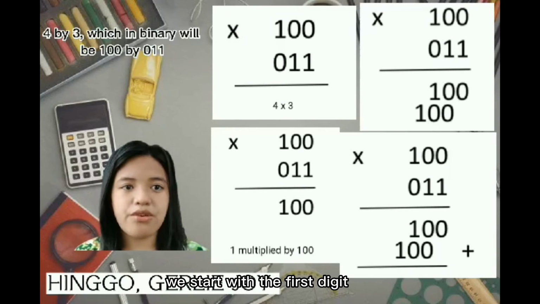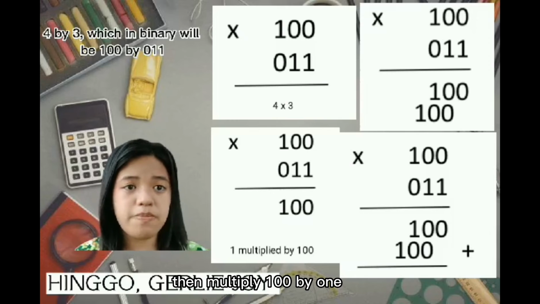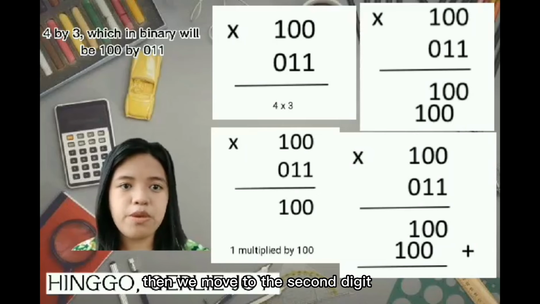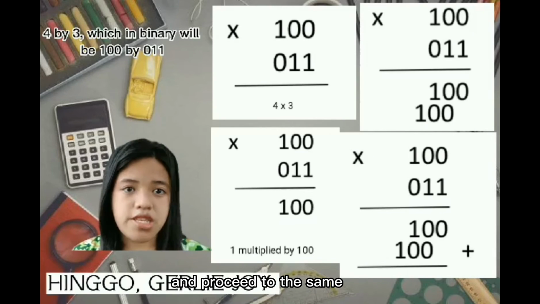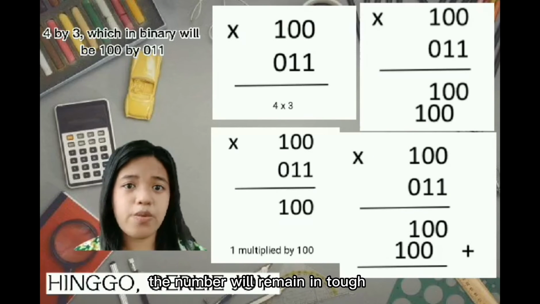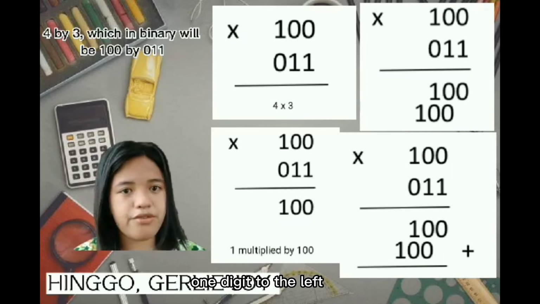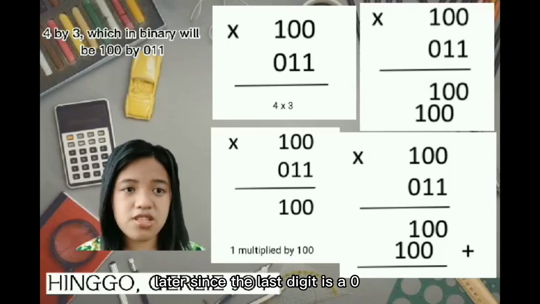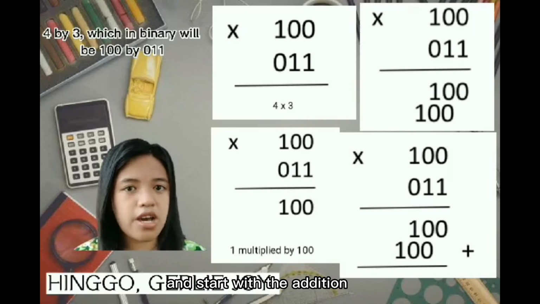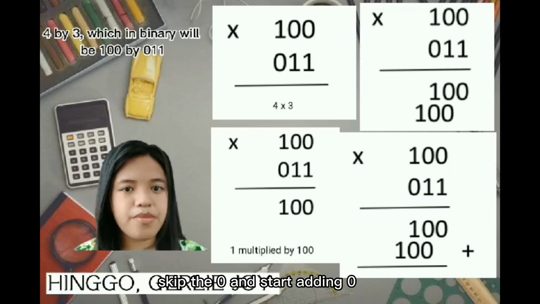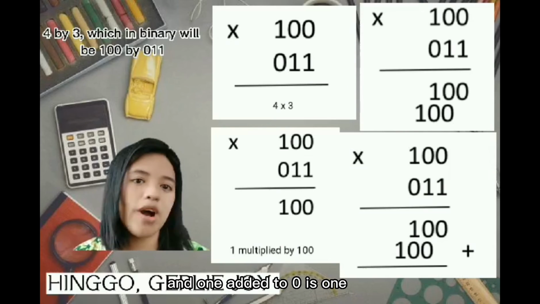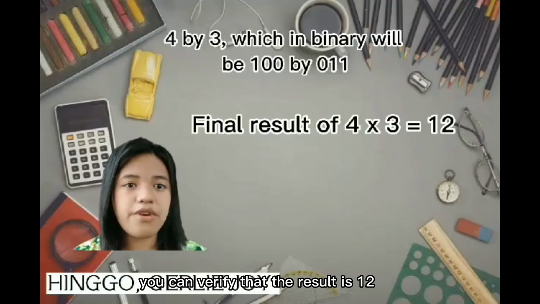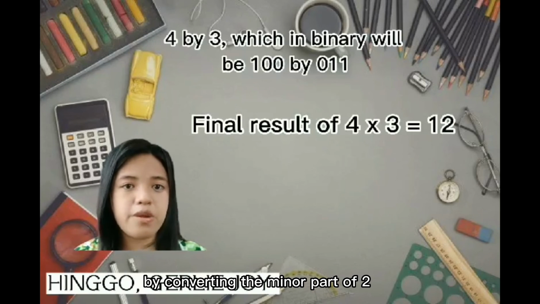We start with the first digit, in this case 1, and multiply 100 by 1, which gives the exact same number. Then we move to the second digit and proceed the same. Since it's also 1, the number will remain intact. We just need to shift the number 1 digit to the left. Second digit multiplication, shift 1 digit. Later, since the last digit is a 0, we can skip it and start with the addition. Skip the 0 and start adding. 0 added to 0 is 0, and 1 added to 0 is 1. For the final result of 4 times 3, we can verify that the result is 12 by converting the binary product to decimal.